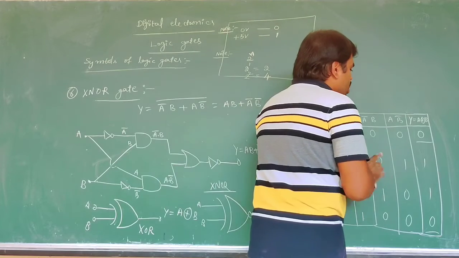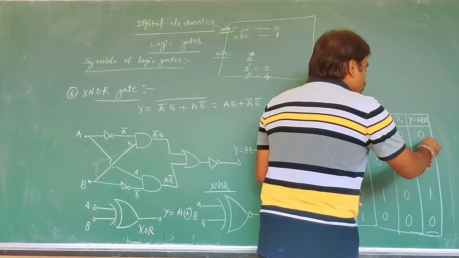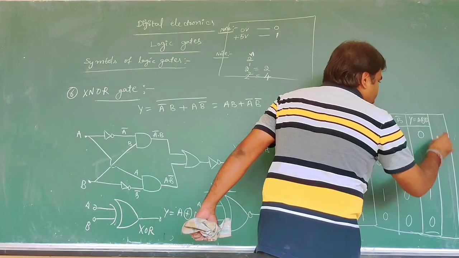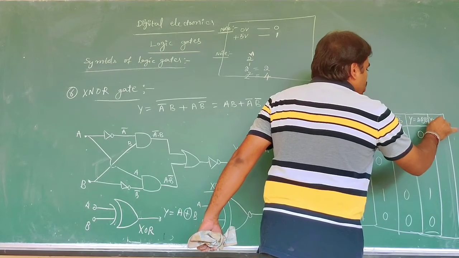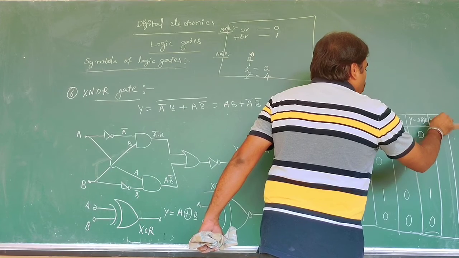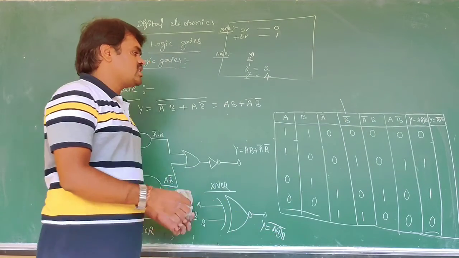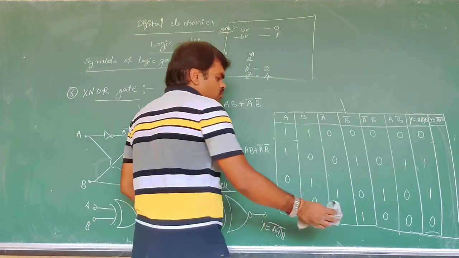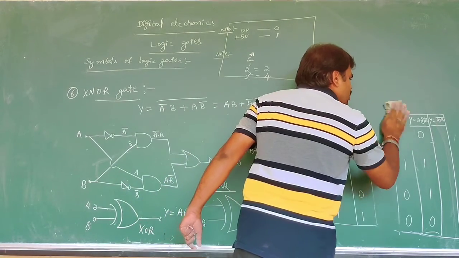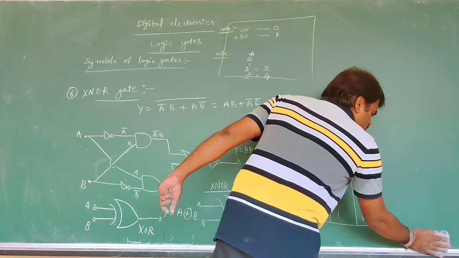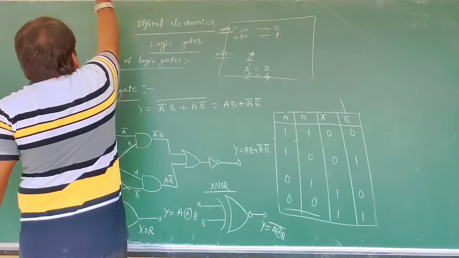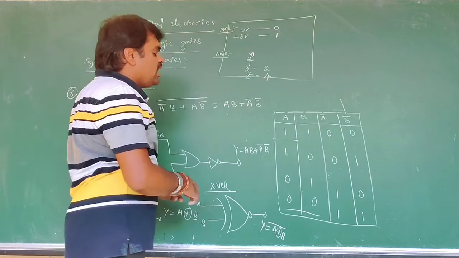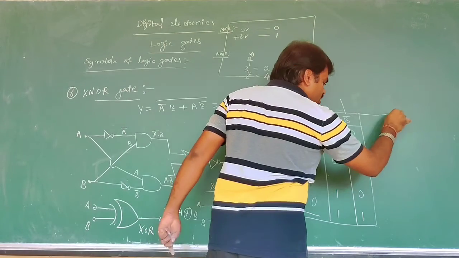Now in the last column, write the same as it is. We can write Y is equal to A plus B whole bar. Then otherwise we can do it like this, the opposite of it, or otherwise we can write like this: A bar, B bar, and what?